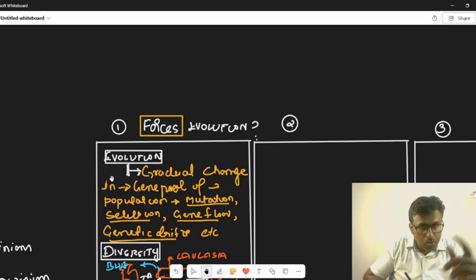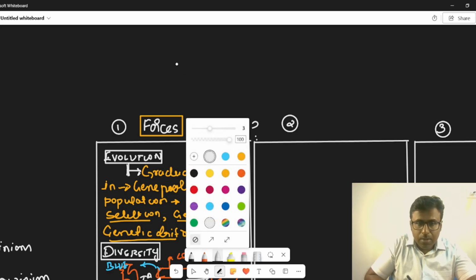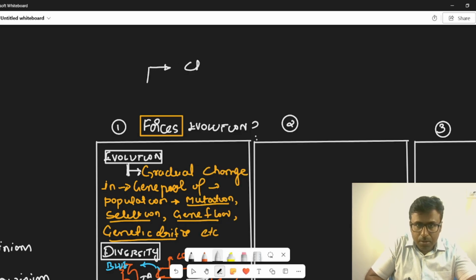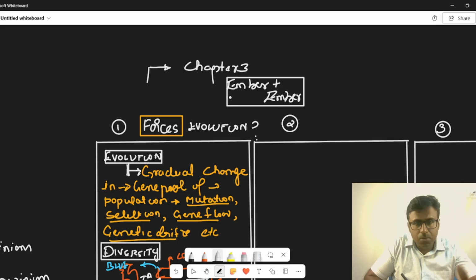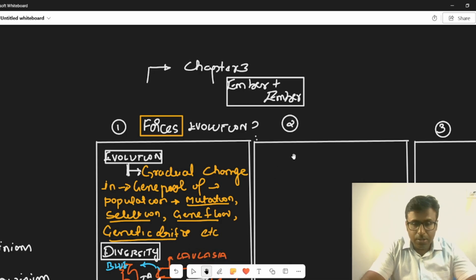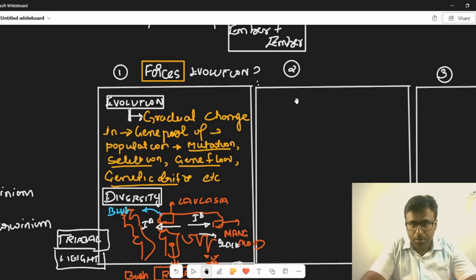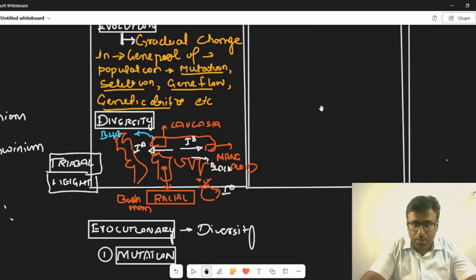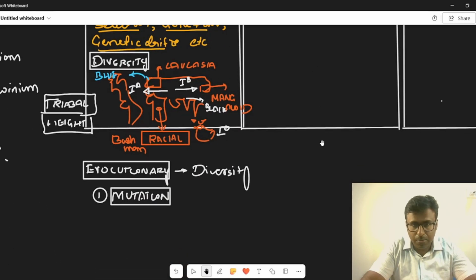I should have said this earlier. This is there in chapter 3, Ember and Ember book. I am a staunch believer in the fact that if we read books, we will get good scores. These notes are not going to help you in writing this answer. If you read that chapter, you will get an answer for what I'm saying. The entire chapter is the answer for this. You can check the book.